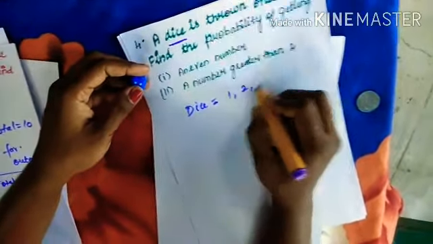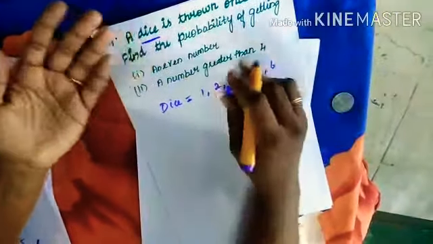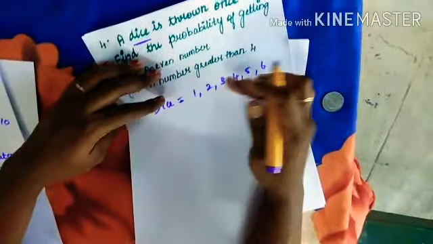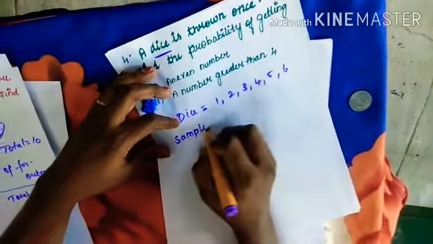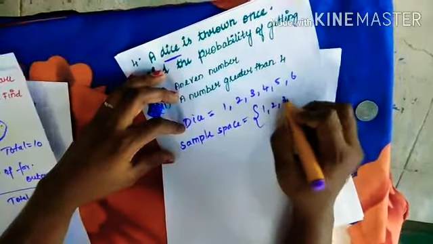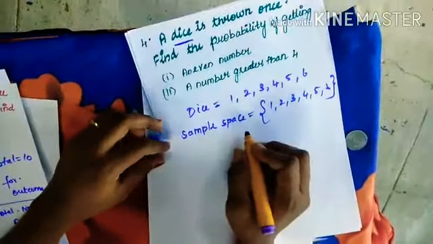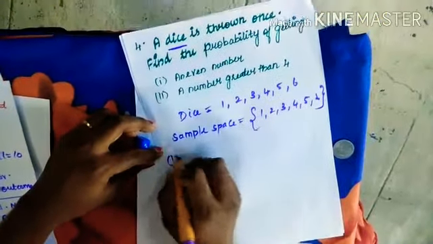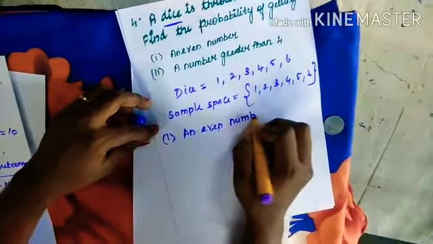We can get either 1, 2, 3, 4, 5 or 6. So our sample space will be 1, 2, 3, 4, 5 and 6. What is the first question they are asking? It should be an even number.